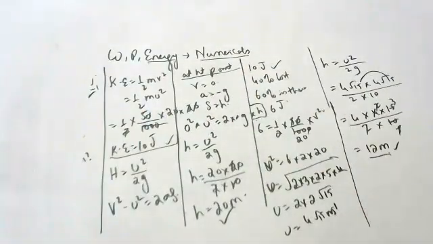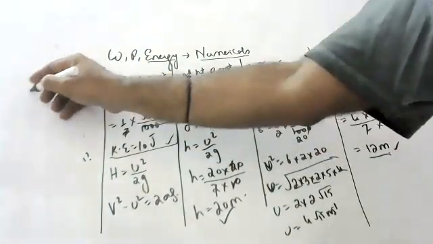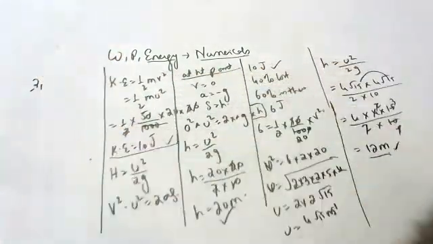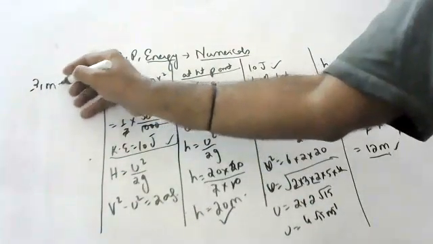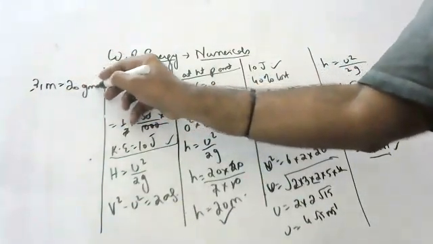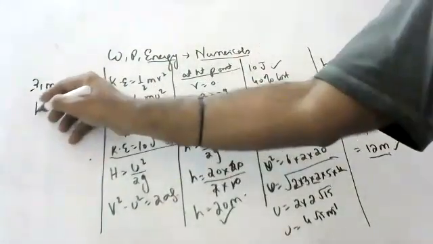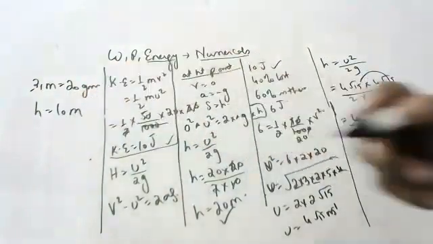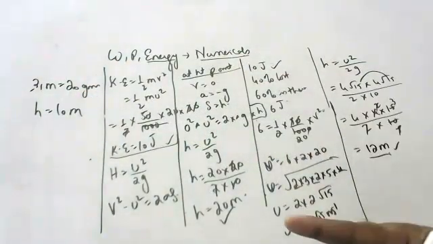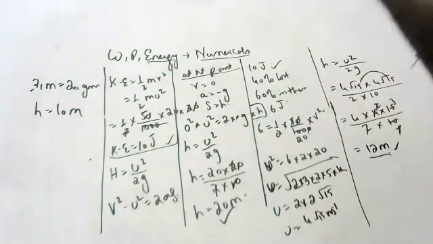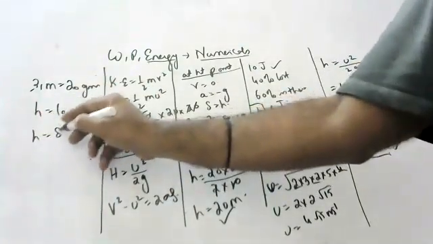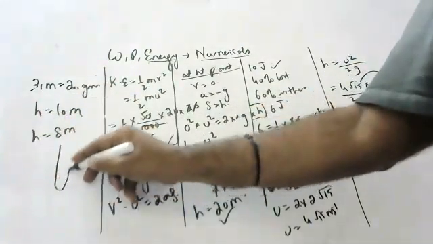Next question is like this. Okay, what is the next question? A ball of mass, see children, all of you try to understand, a ball of mass 20 grams falls from a height of 10 meters. After striking the ground, it rebounds from the ground to a height of 8 meters. Children, after falling on the ground, it is rebounding again to 8 meters.